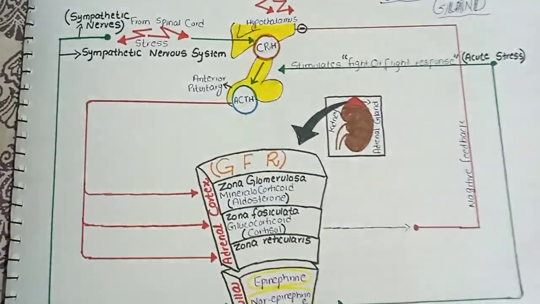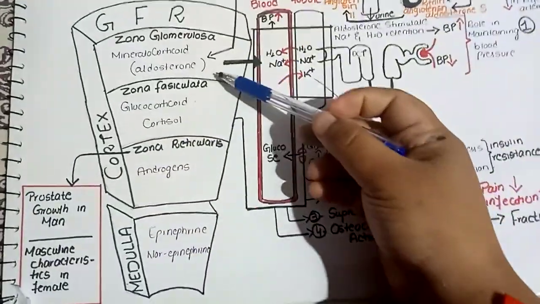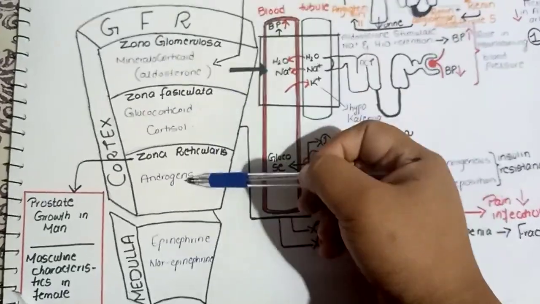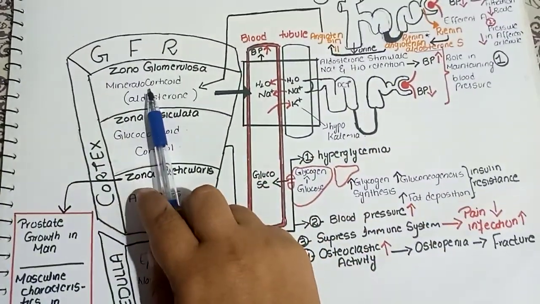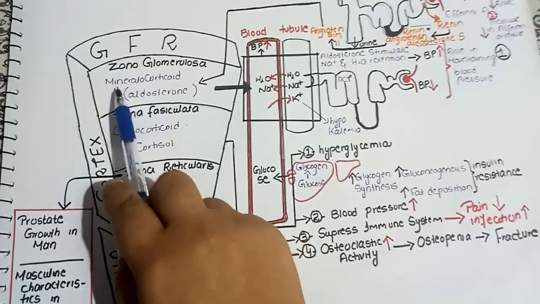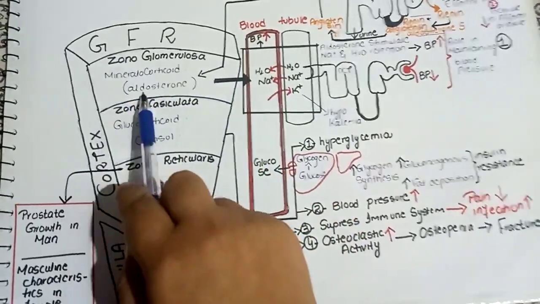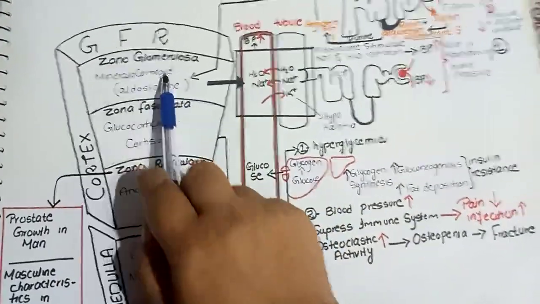So let's go. Here are these three layers of the adrenal cortex. The first one is the zona glomerulosa, and I will first explain the hormone aldosterone of this layer.